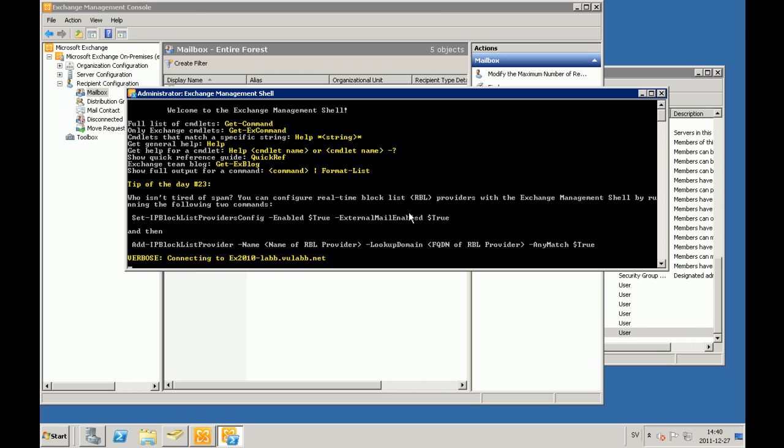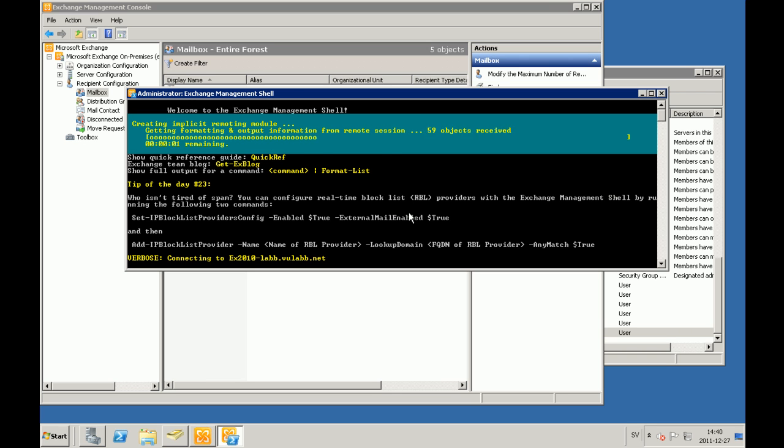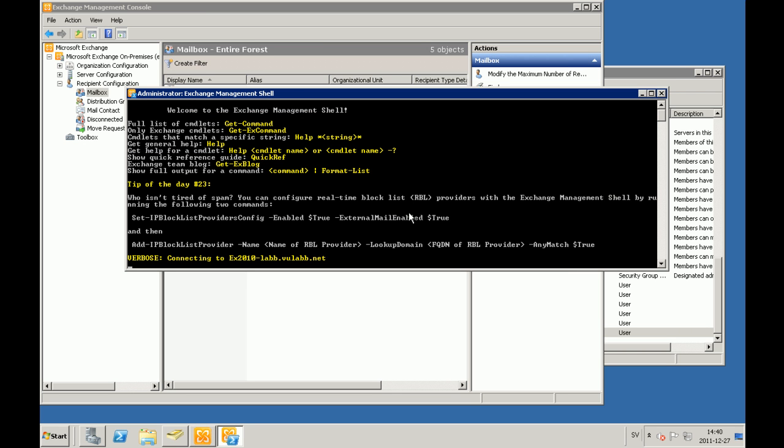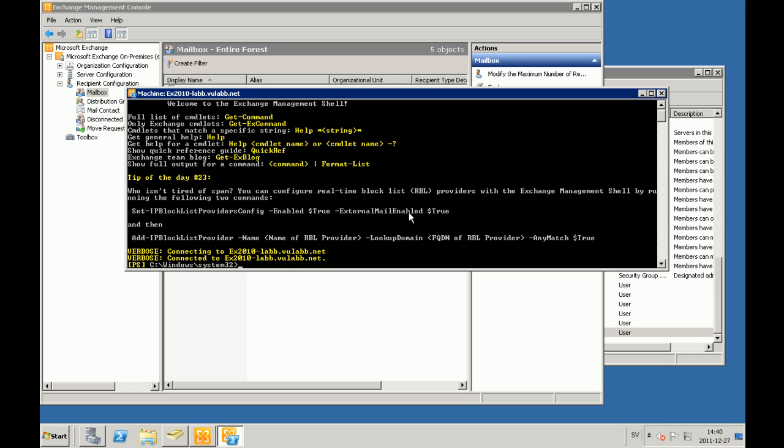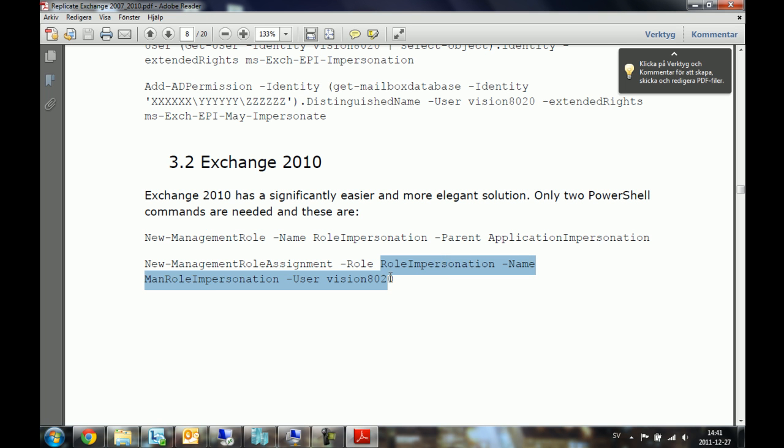Also, remember that the scripts in the manual also use the Vision8020 user. If you have chosen to use a different account name, you'll have to change it before you run it in the management shell. When you now press enter, you should be given a result presented in yellow color, which also means the impersonation was successful. If the answer from the management shell is red, something is wrong. Consult with your Exchange technician in this case.